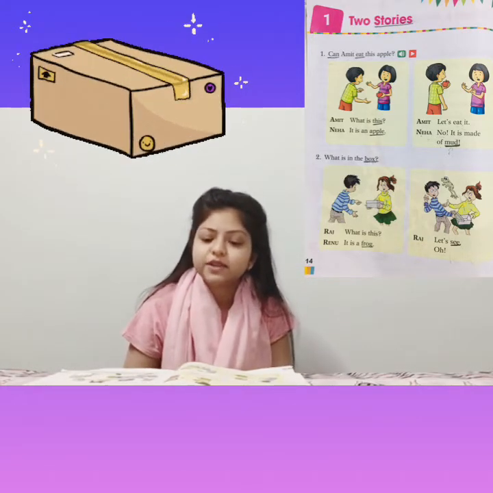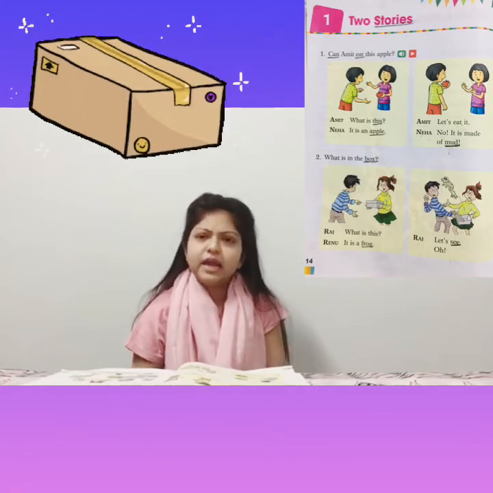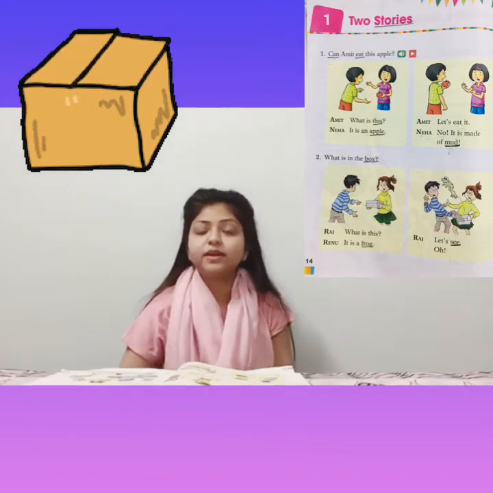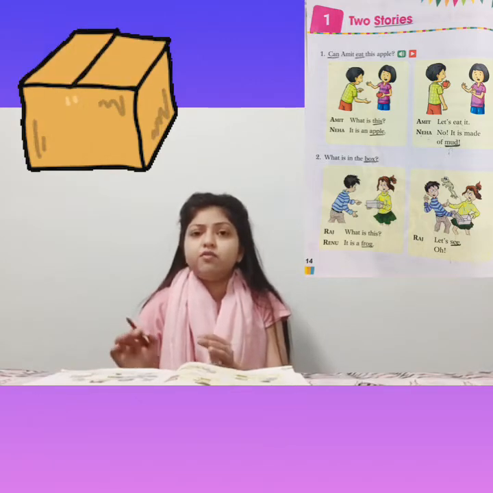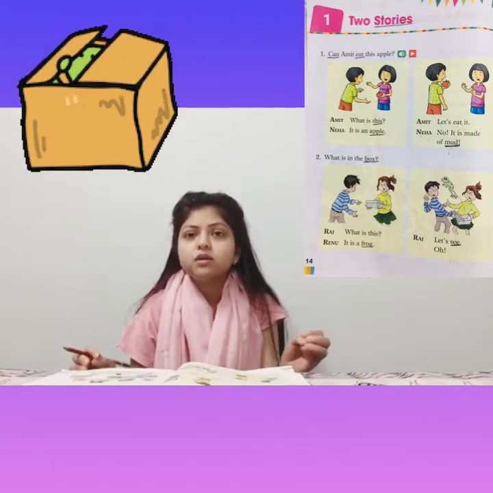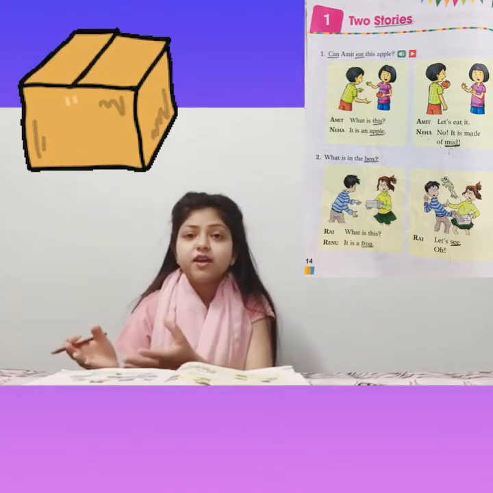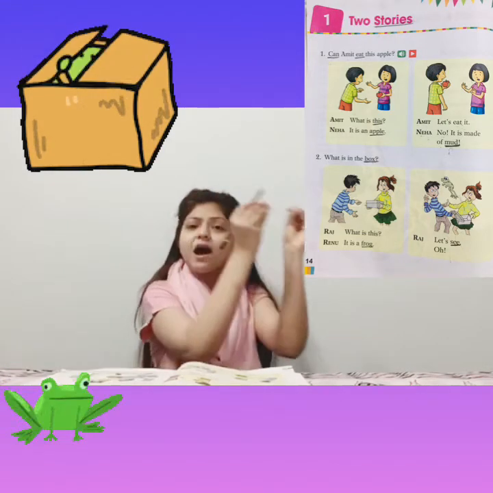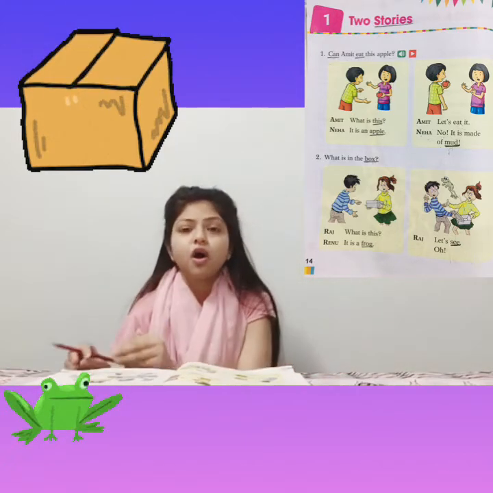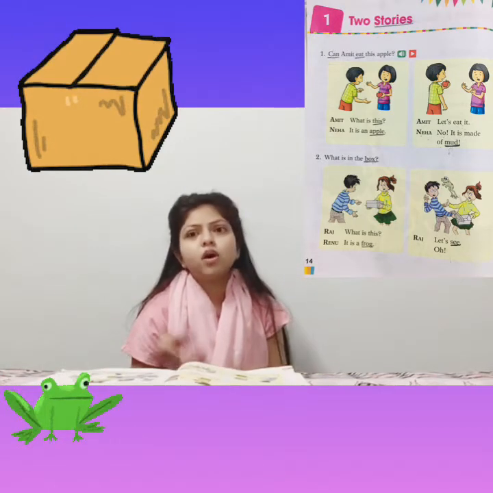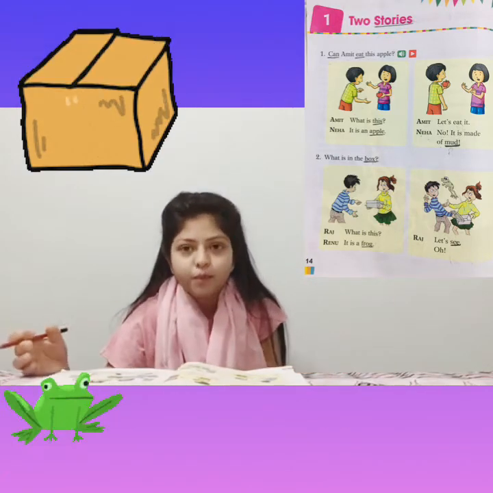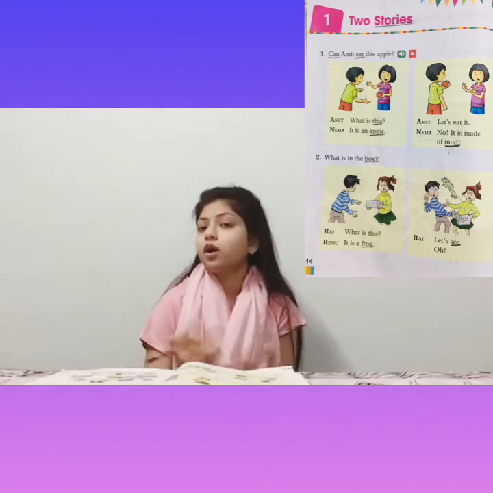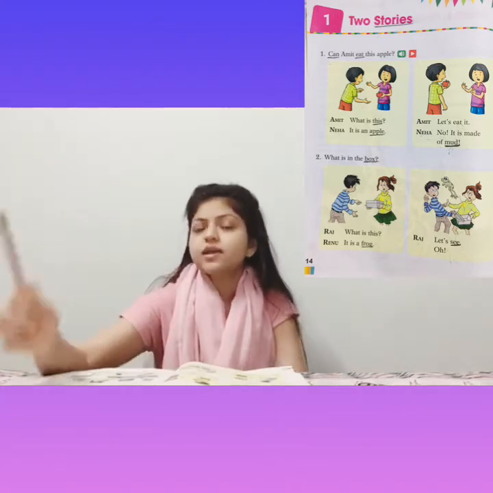So let's see in the next picture. Raj, let's see. Oh! So what did Raj say? Looking at the box, come on, let's see. And when he tries to open the box, there was a frog. There was actually a frog and the frog just hops out of the box. Fine. Now what is hop? The jump which frog takes, that is called hop. Okay. So I hope you got the answer. What is in the box? Can you answer what is in the box?